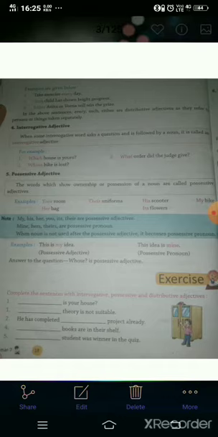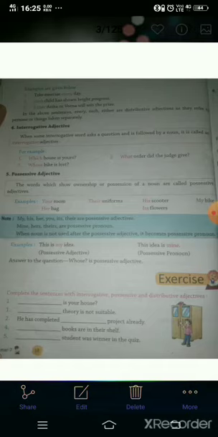Which is the word which is used for asking a question. Whose bike is lost. Whose is also used for asking a question. And what order did the judge give. And here also what is used for asking a question.